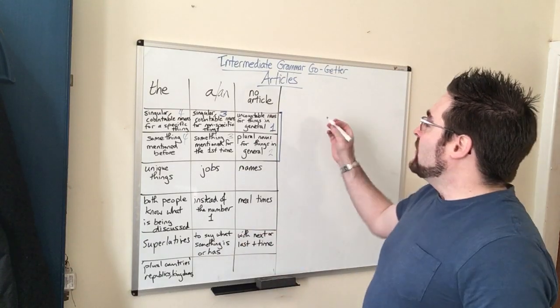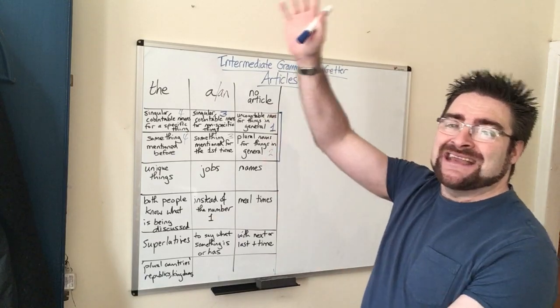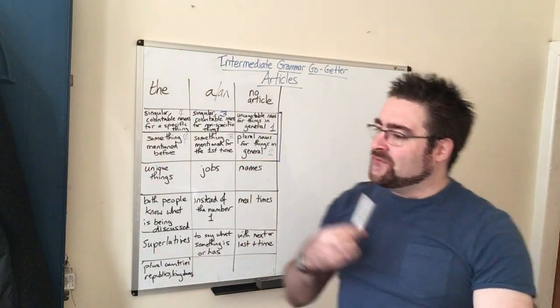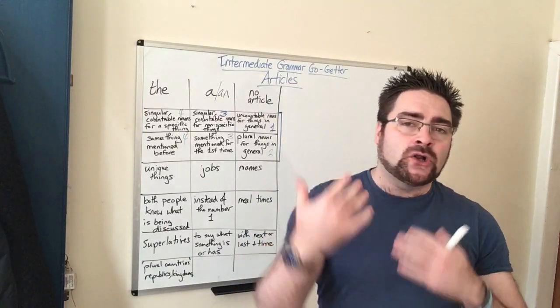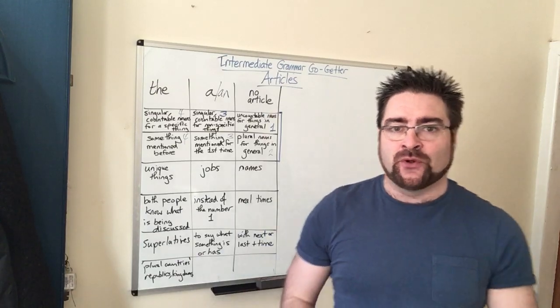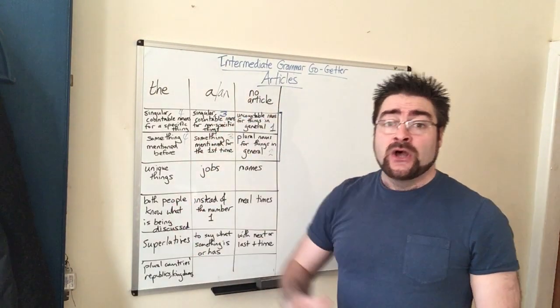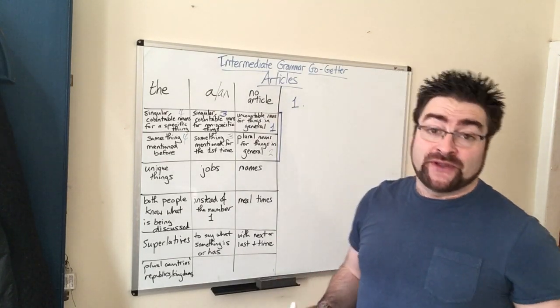So, first of all, let's start with no article. Now, no article talks in general. Okay? And this kind of topic is very teacher heavy. So you've got to include the students as much as possible by getting them to give you examples to help. So, for example, I would say, give me an example of an uncountable noun.